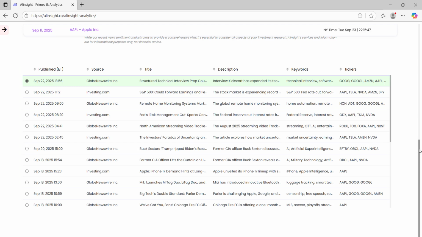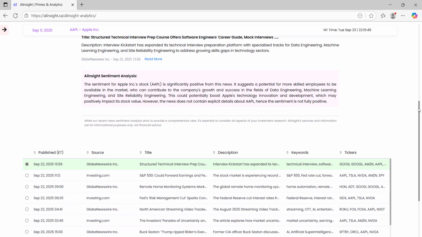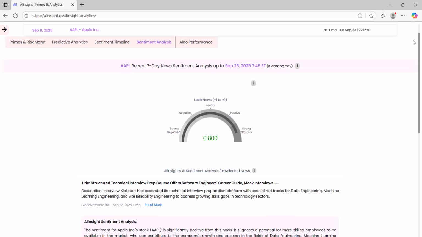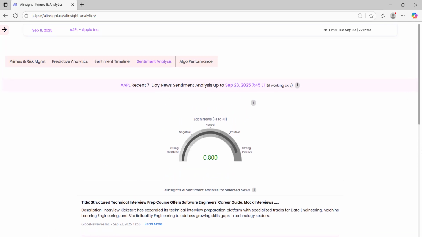This completes the walkthrough of the Sentiment Analysis tab. Together with the Sentiment Timeline tab, it gives you both the big picture of news flow and the detailed reasoning behind each article's sentiment score, so you can connect market trends to the actual news driving them.